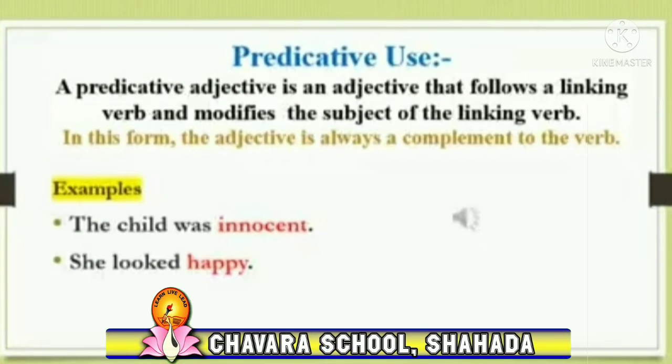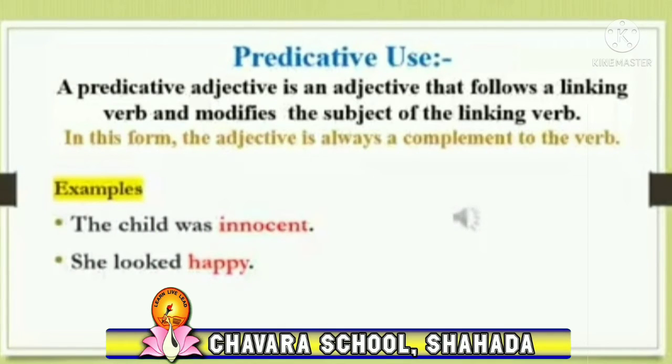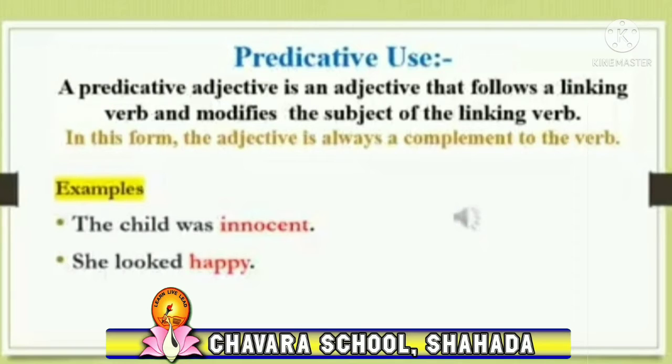Now we will see predicative use. A predicative adjective is an adjective that follows a linking verb and modifies the subject of the linking verb. In this form, the adjective is always a complement to the verb. Here are some examples. The child was innocent. Child is a noun and after it comes innocent; was is the linking verb.